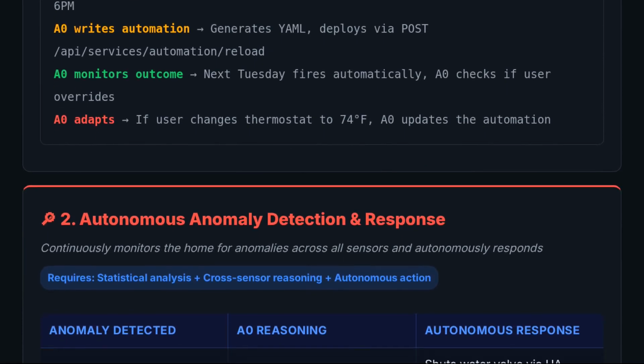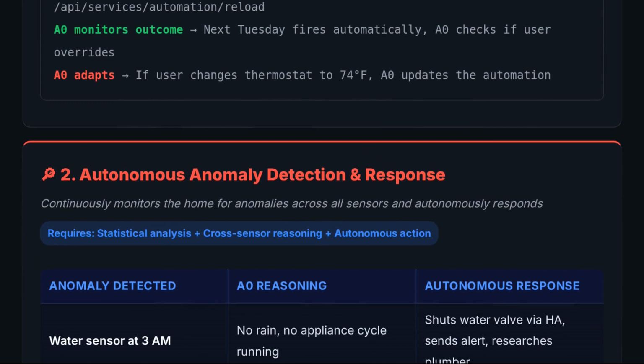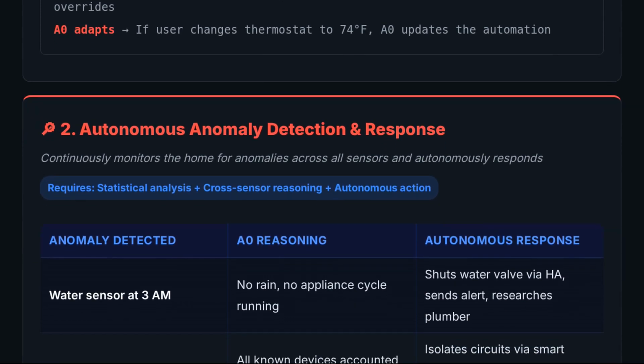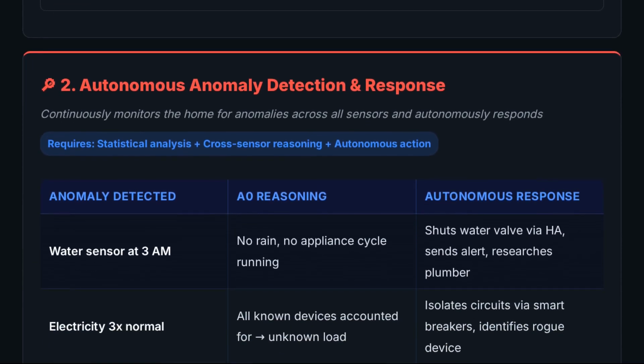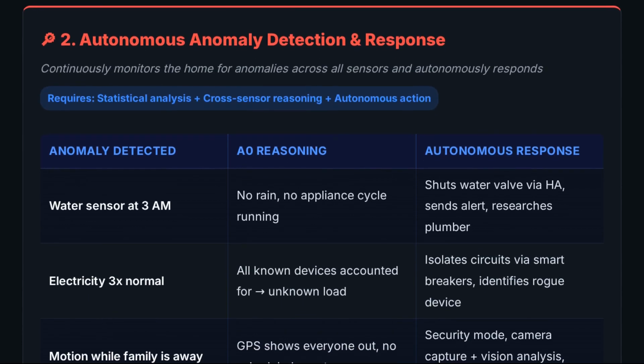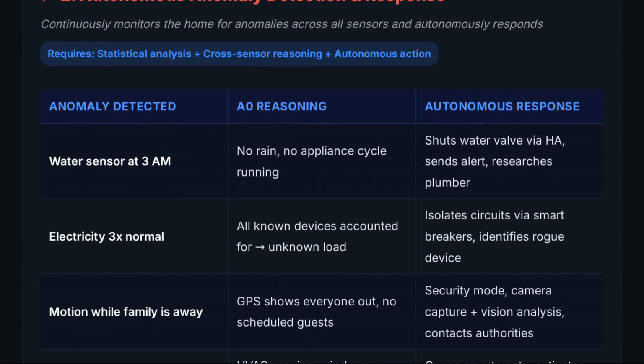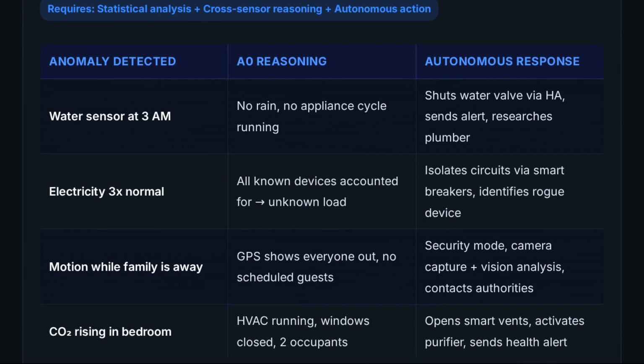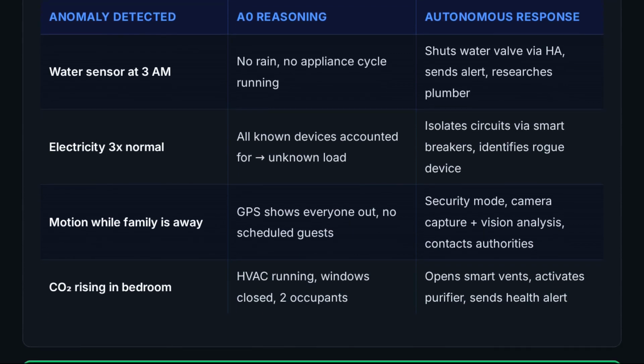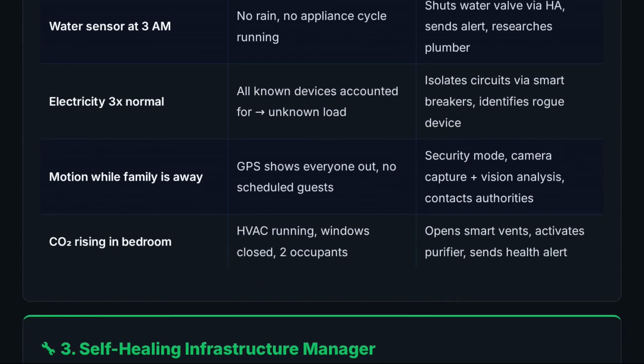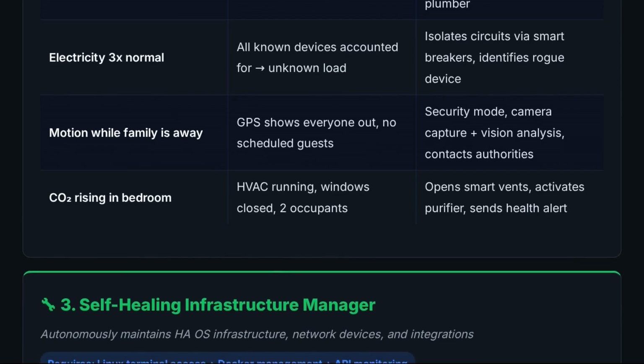Fifth, proactive elder care monitoring. Agent Zero builds behavioral models from passive sensors: motion, doors, appliances, sleep patterns. It detects missed meals, unusual sleep, or reduced mobility. It can even initiate conversations through Home Assistant's voice pipeline. "Good morning, I noticed you haven't had breakfast yet."